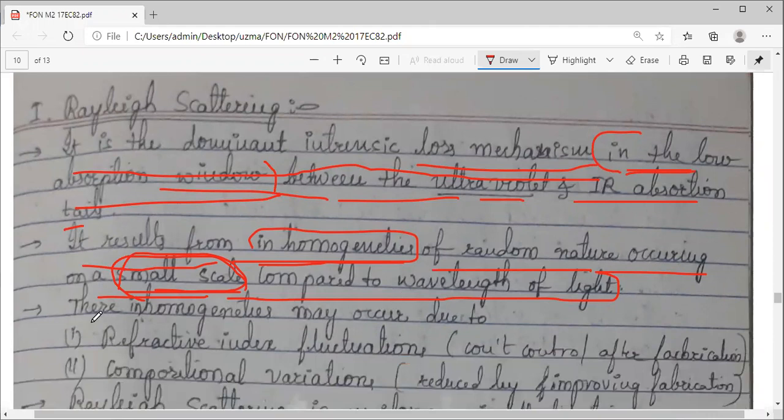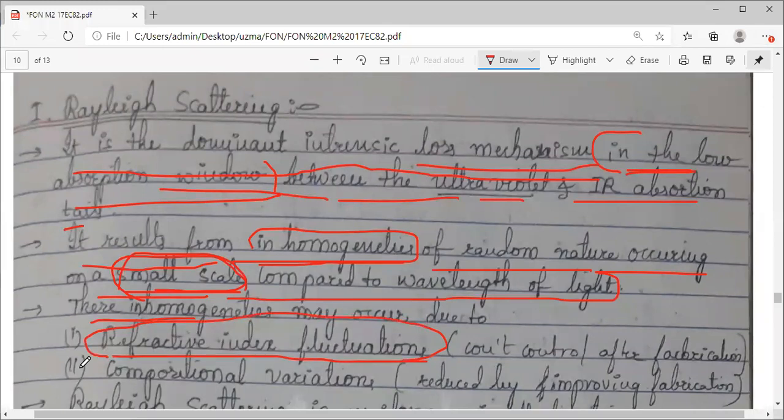Now, why do these non-uniformities occur inside the optical fiber? That is the question. First, these non-uniformities or inhomogeneities, as we call them technically, may occur inside the glass because of refractive index fluctuations. Why do these fluctuations occur?